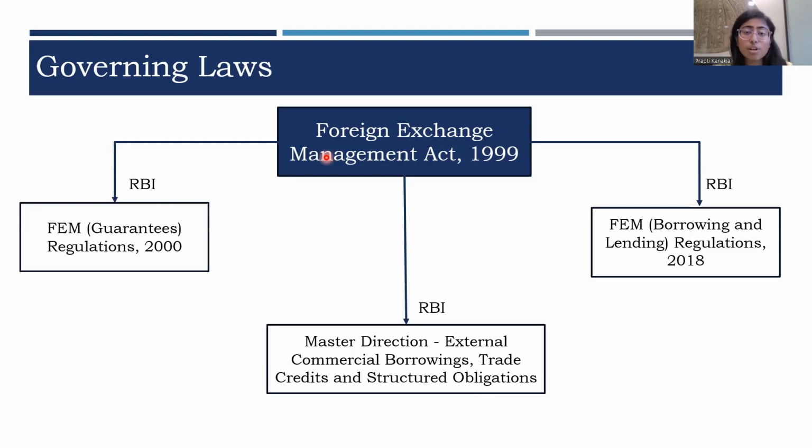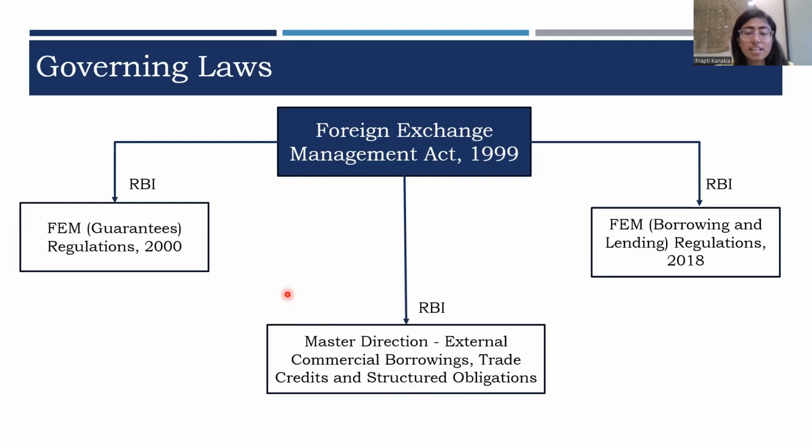FEMA has granted powers to RBI to frame regulations in relation to any capital account transaction that involves debt instruments. And therefore, pursuant to this power, RBI has framed FEMA guarantees regulations, FEMA borrowing and lending regulations, and a master direction on external commercial borrowings, trade credits, and structured obligations. So when any borrower is raising any ECB, the borrower will be required to comply with FEMA and the master directions on ECB, trade credits, and structured obligations.